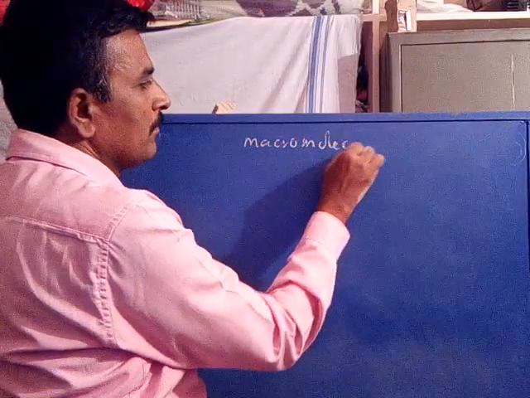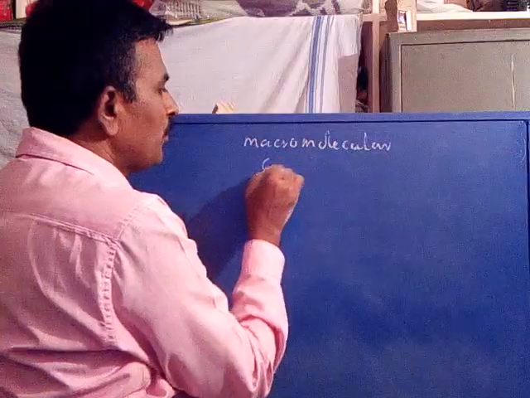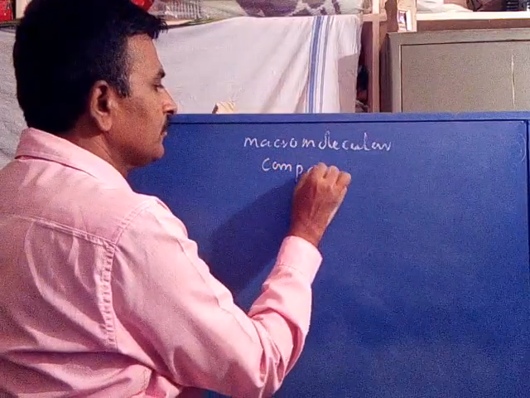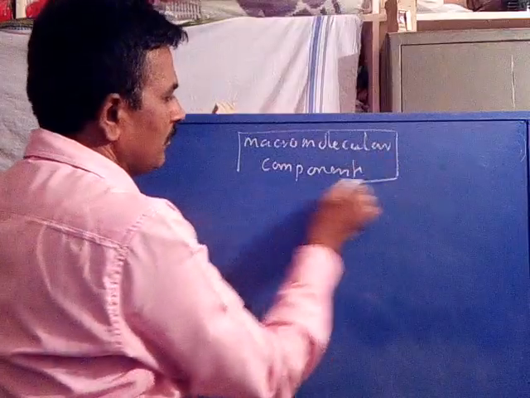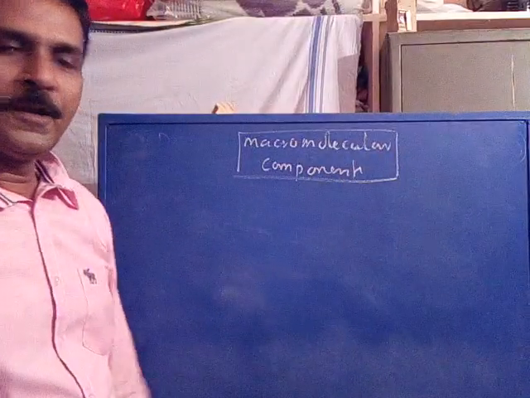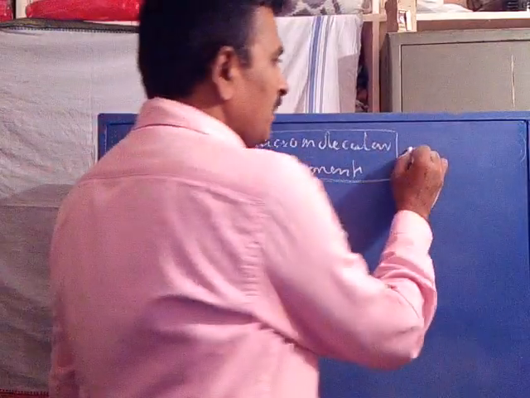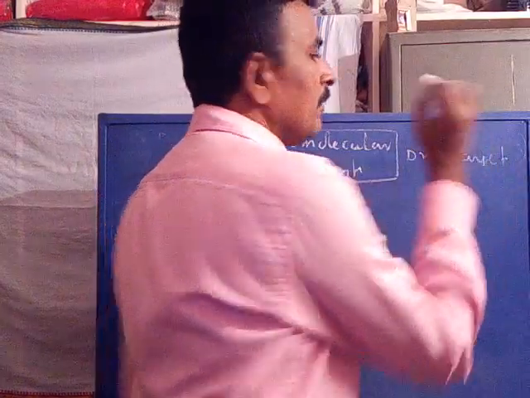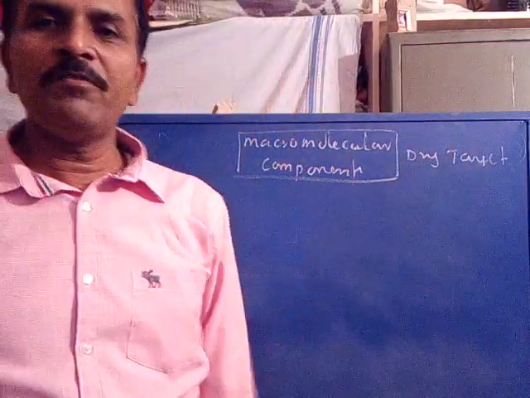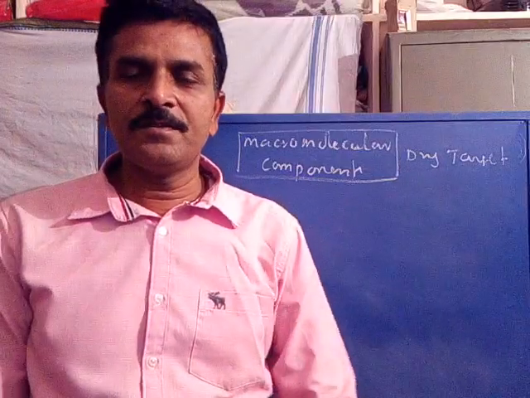Macromolecular components are called drug targets. There are four types of macromolecular components.